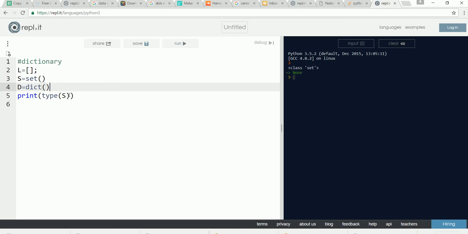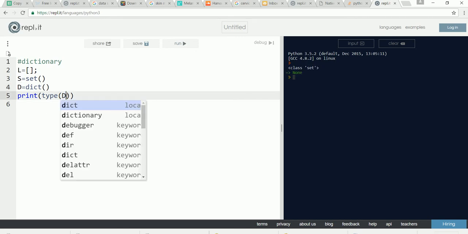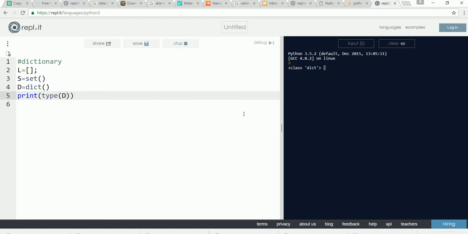Type of S is set, type of D is dictionary, instead of using the curly braces for a blank dictionary.